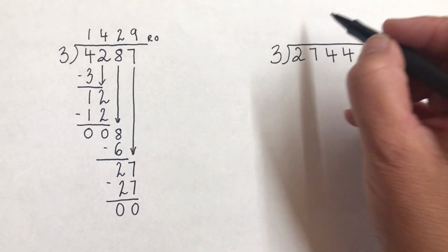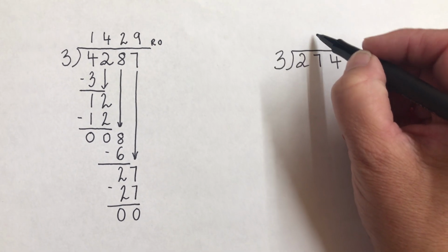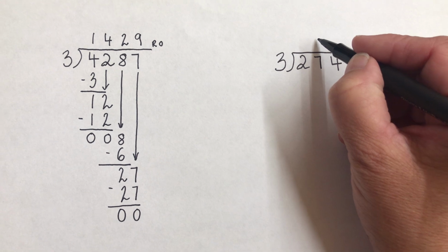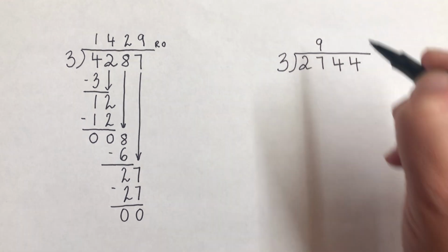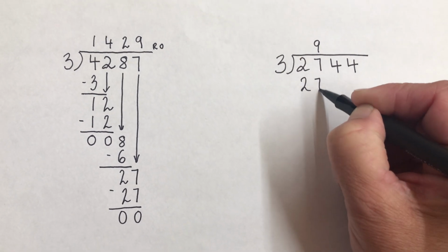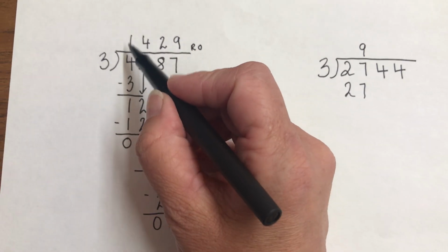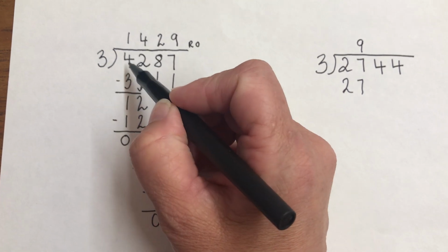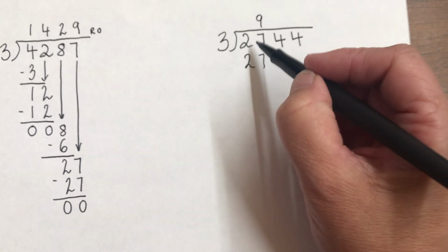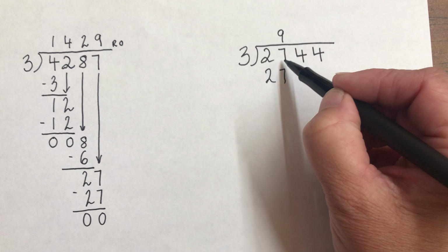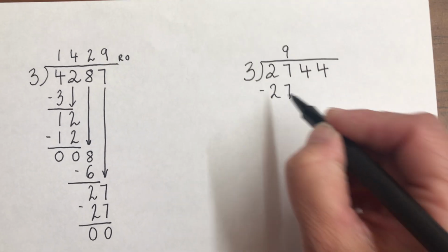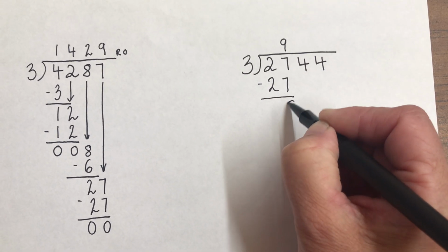Well, I know that 3 times 8 is 24. Oh, 3 times 9 is 27. And I'm going to write my 9 here because I've skipped the 2. For this one, I had to put the 1 here because I did 3 into 4. But this one, I'm skipping the 2 and I'm doing 3 into 27. So I'm going to put the 9 up here. And I subtract.